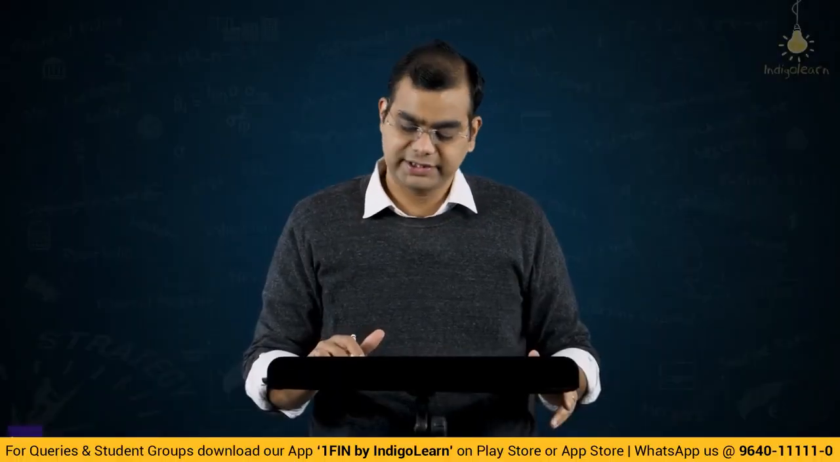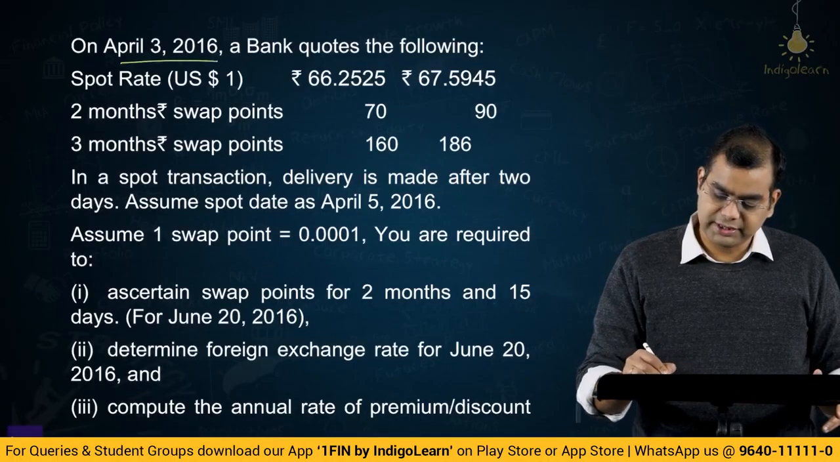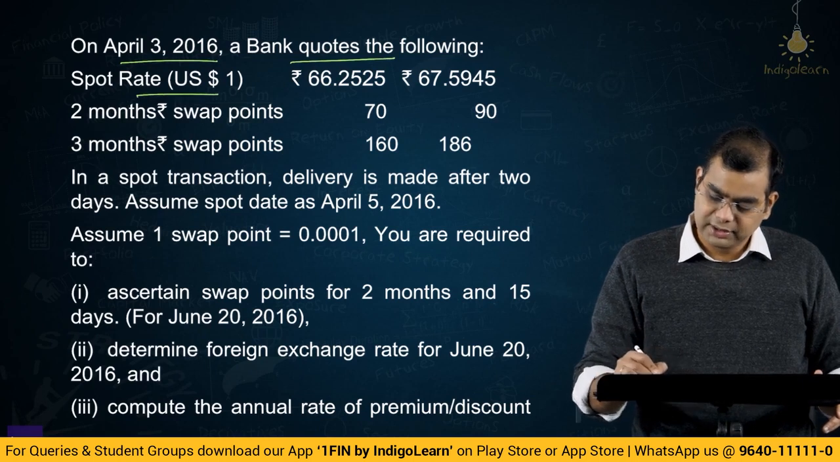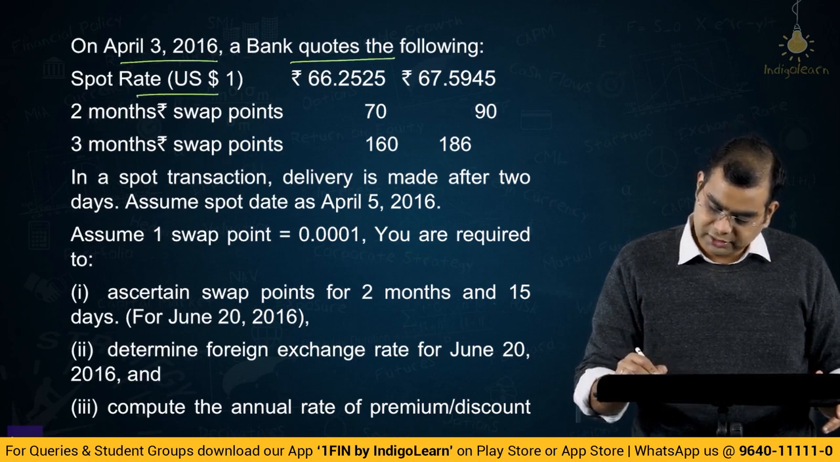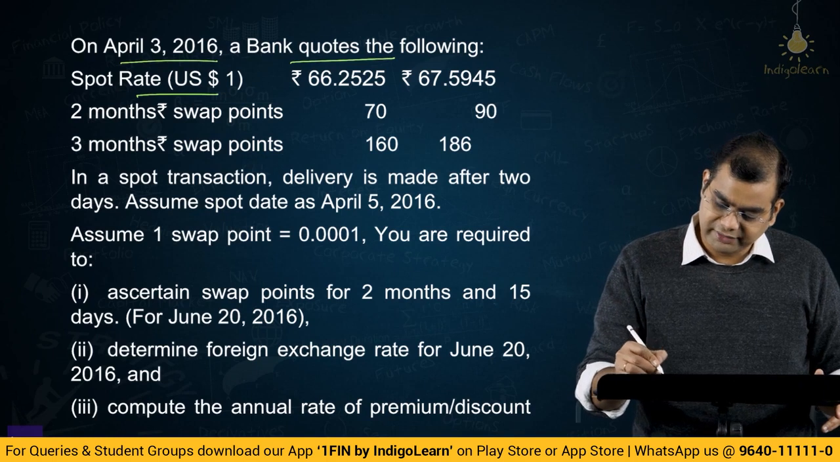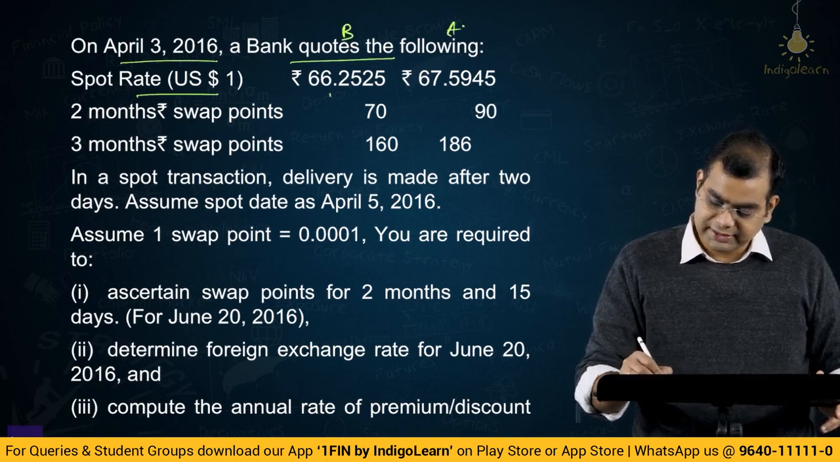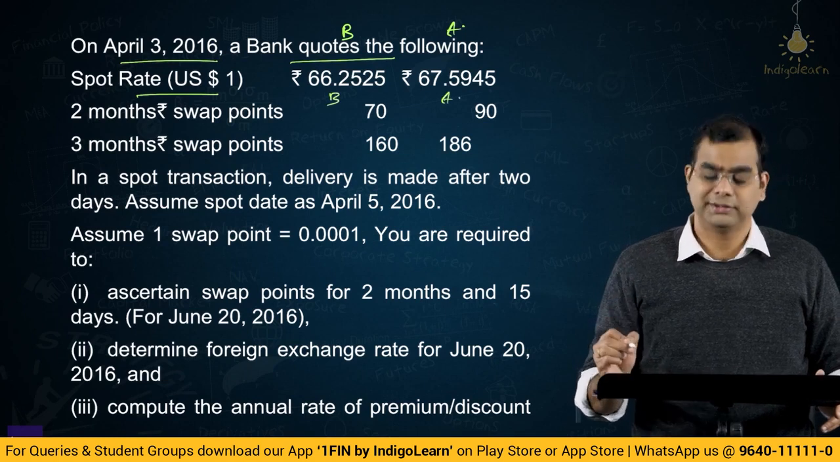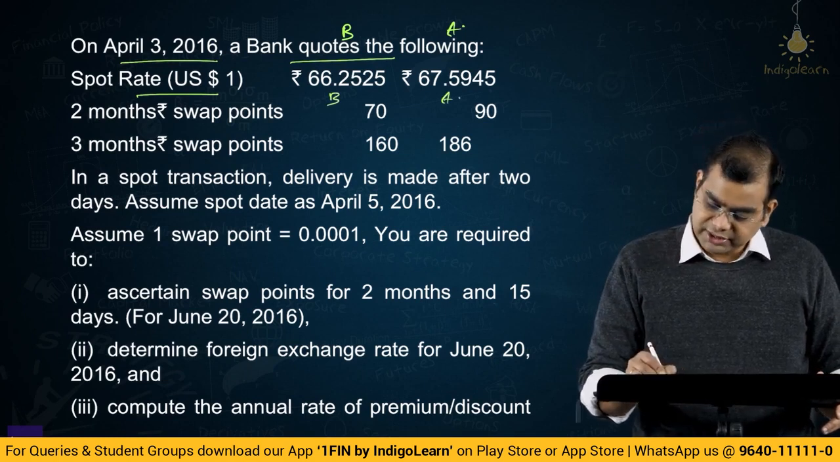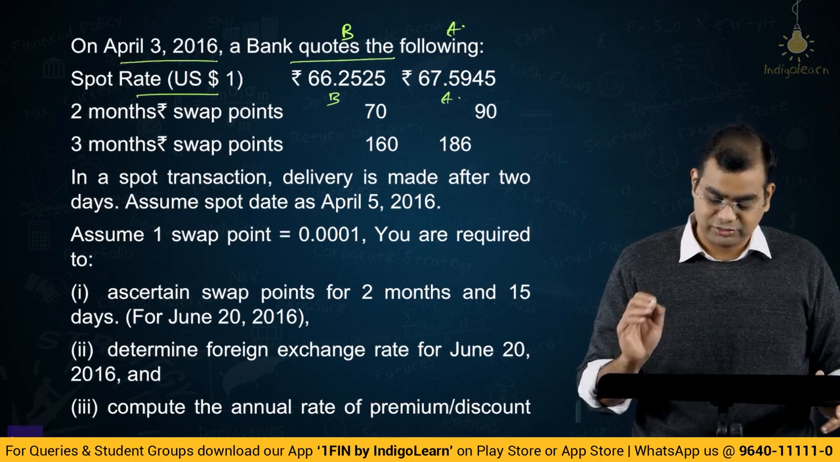So, friends, now let us look at the next question. On April 3rd, 2016, a bank quotes the following spot rate. So, they have quoted a spot rate, and here they have given bid and ask. Very good. Spot rate, bid and ask. This is bid, this is ask. And they have given USD and rupees. So USD INR. Oh, very good.